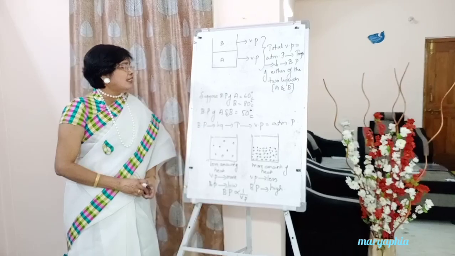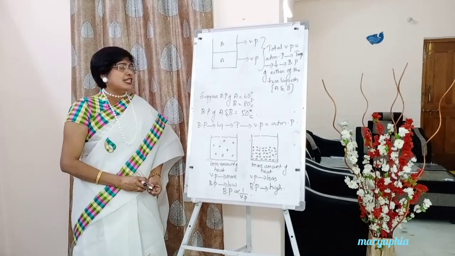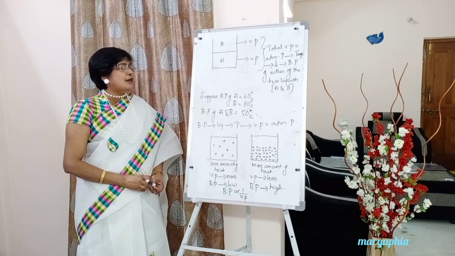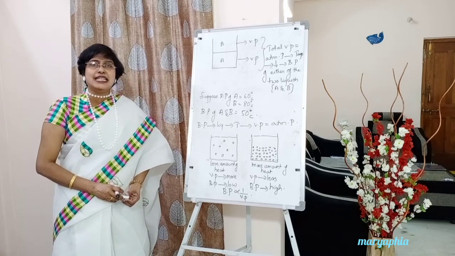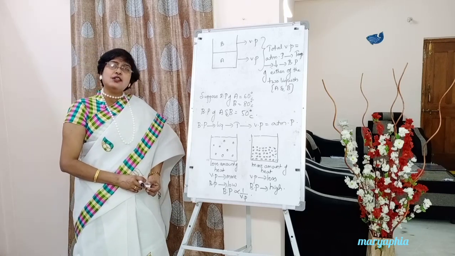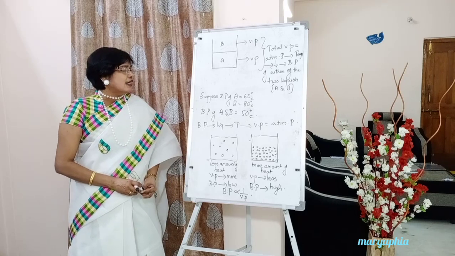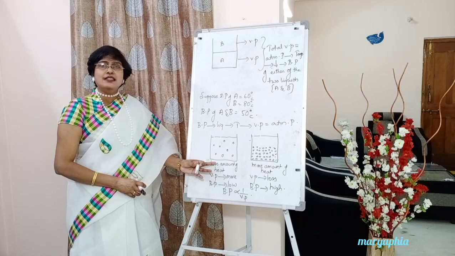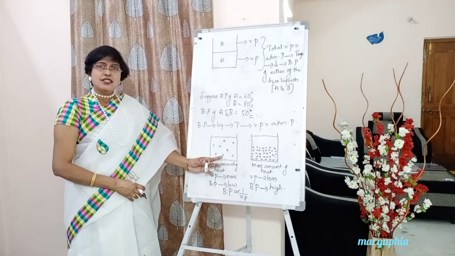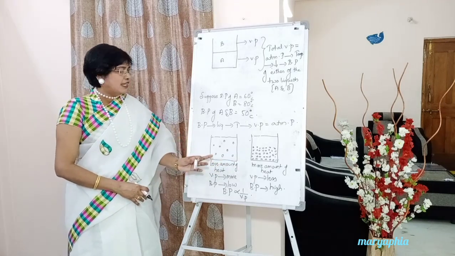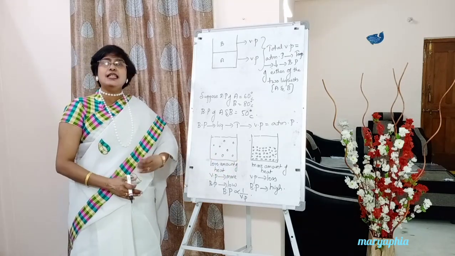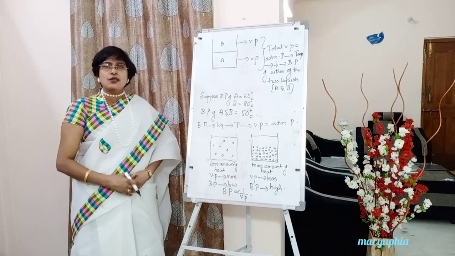Suppose, students, look here, the boiling point of A is 60 and the boiling point of B is 80. So the boiling point of A and B together will be around 50 degrees. It is less than A and also less than B. Okay, so the reason for this: suppose I have taken two liquids. Can you see the difference between the two liquids? Here the molecules are far away from one another. Here the molecules are close to one another.